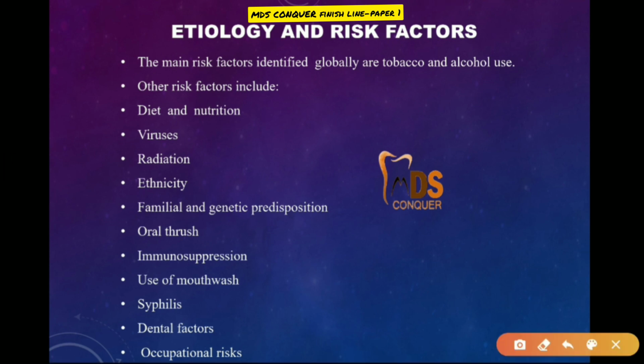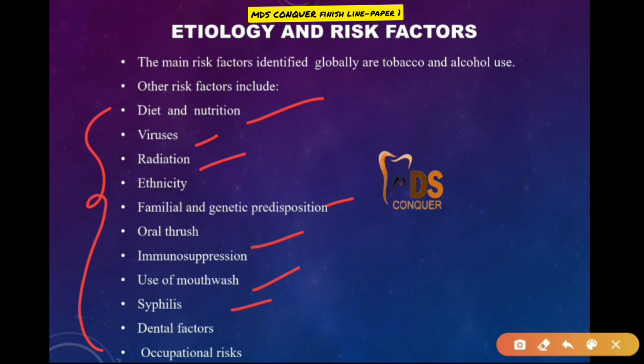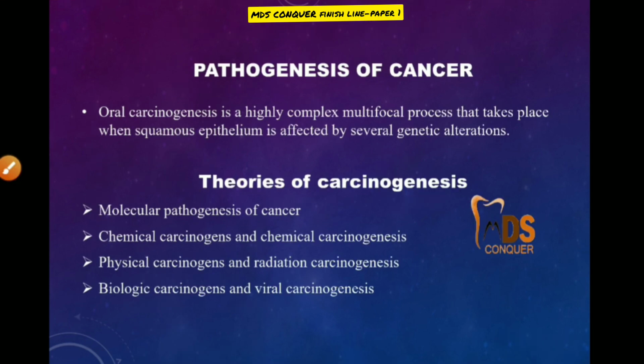Then coming to the etiology, these are the risk factors or etiological factors: diet and nutrition, viruses, radiation, familial predisposition, immunosuppression, mouthwashes, syphilis, a few dental factors, and occupational risk. These are the important etiological and risk factors for cancer.